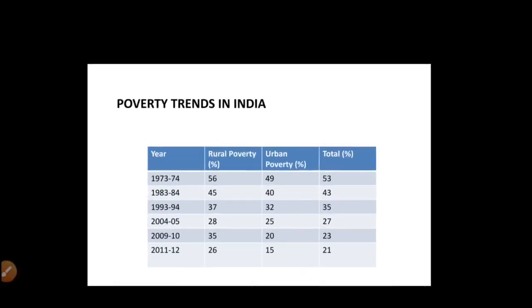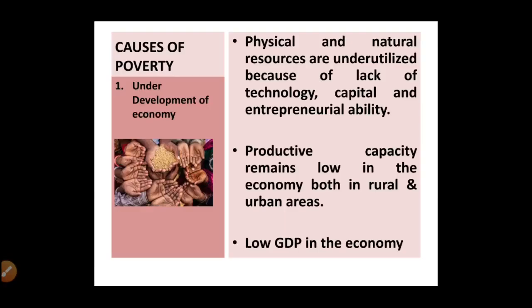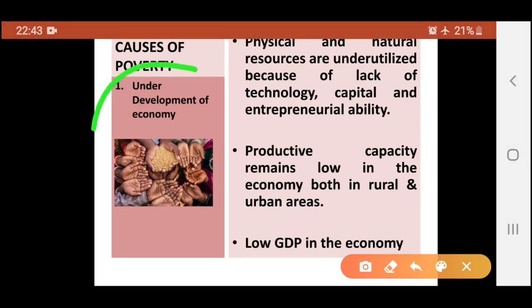Moving ahead, after poverty trends in India, we will be looking at causes of poverty. What are the different causes of poverty in India? The first and foremost reason is underdevelopment of economy. क्योंकि underdevelopment है, that is why physical and natural resources are underutilized. We don't have the developed technology to utilize all these resources, and that is why our total productive capacity or total production remains low.